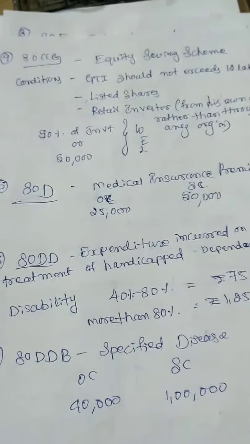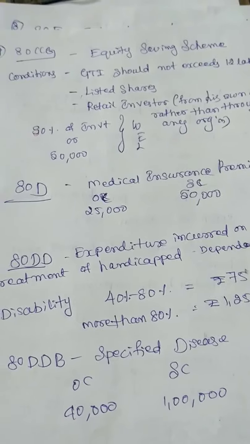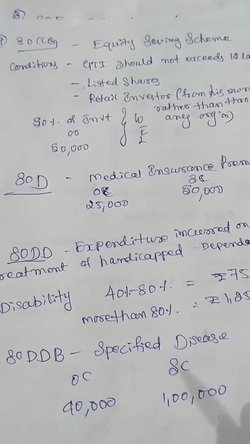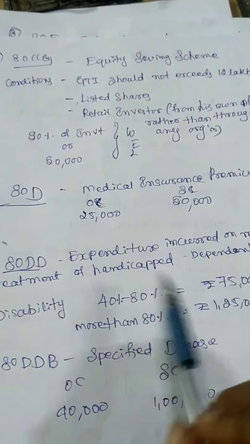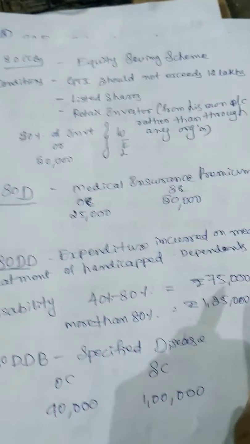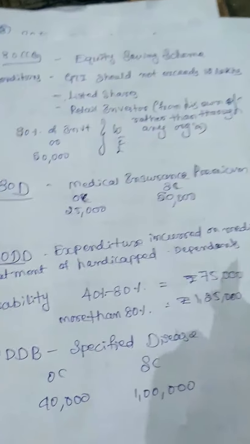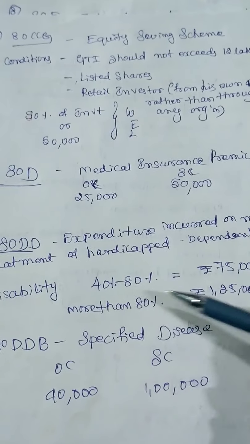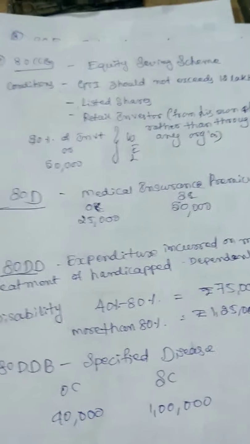For handicapped people, the government hospitals or government doctors will specify a rate. If the disability rate is between 40 and 80%, the deduction is 75,000. If it is less than 40%, you are not eligible to take deductions under section 80DD. For more than 80%, 1,25,000 is the maximum limit.